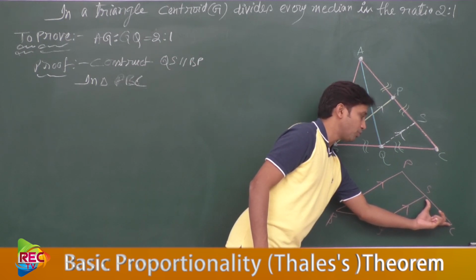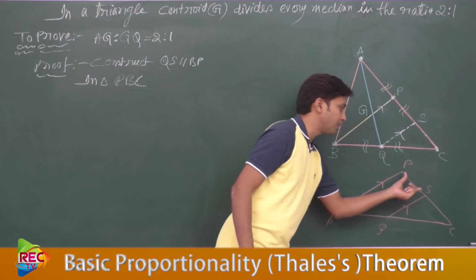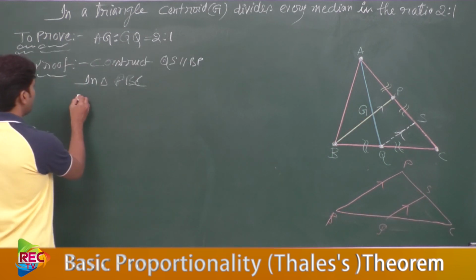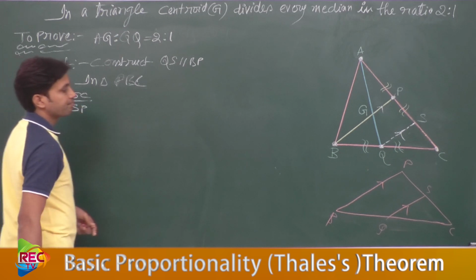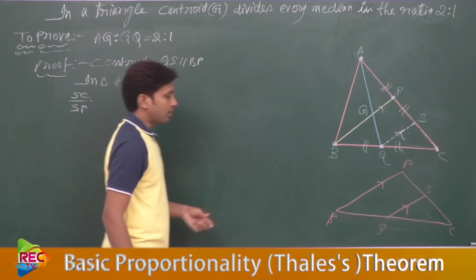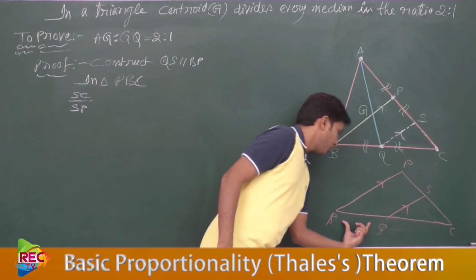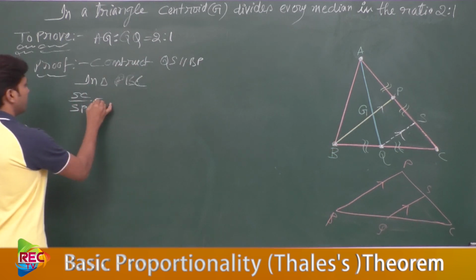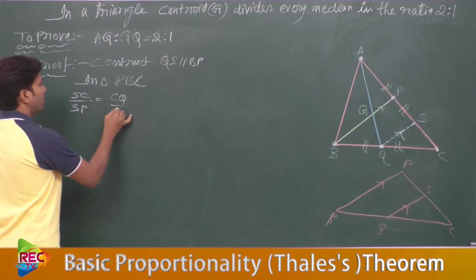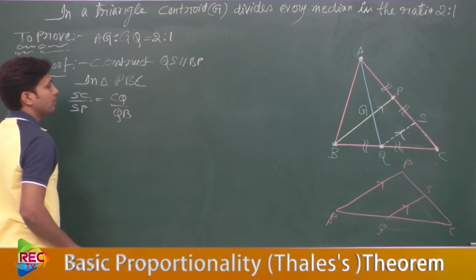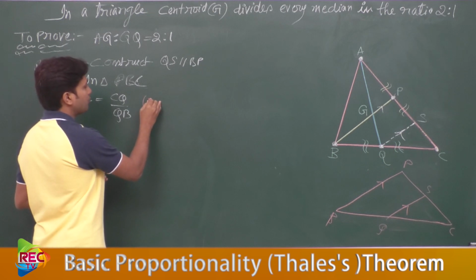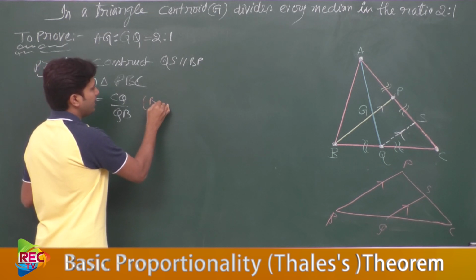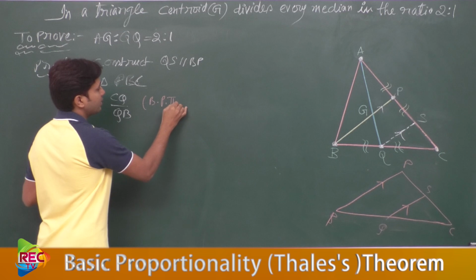What is that? SC by SP is equal to CQ by QB. This we took as a result of the basic proportionality theorem.